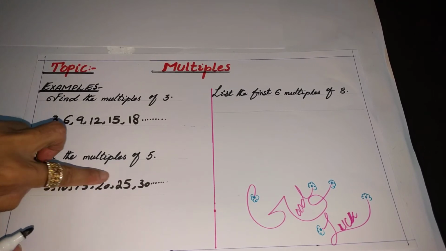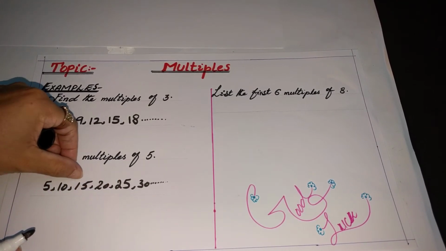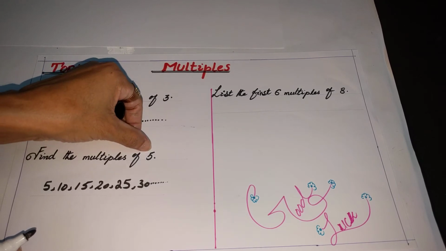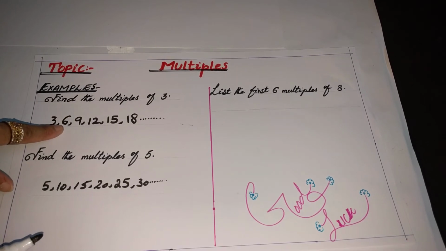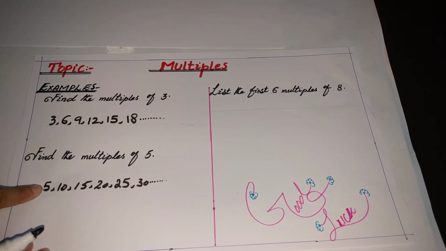Why are these all multiples of 5? Because these all numbers are exactly divisible by 5 without leaving any remainder. And you can see this is the table of 3 and this is the table of 5. Actually multiples are the tables.